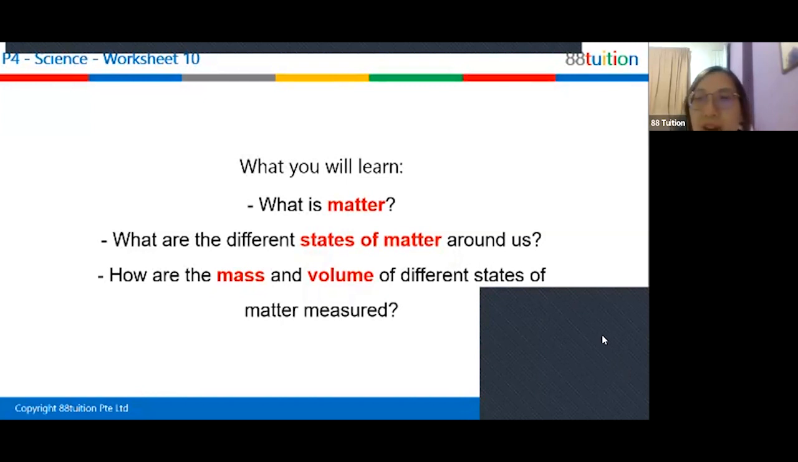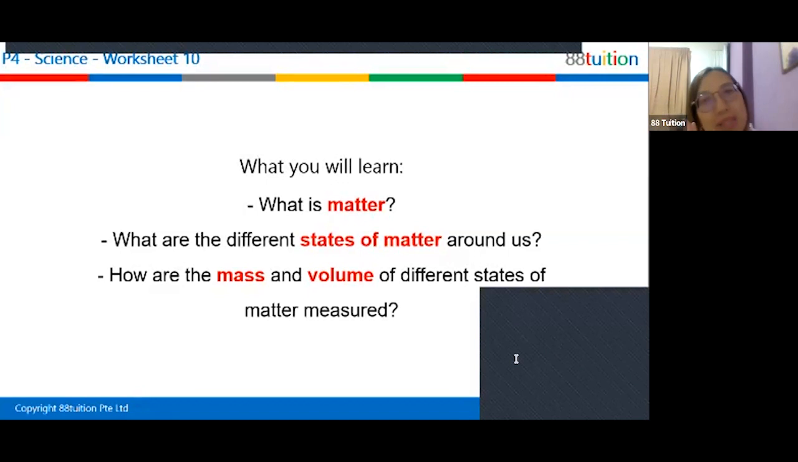Let me see if anyone has a perfect answer. I have a perfect answer from Jovan as well as Wen Xing. So you cannot tell me matter is everything. Not true. Matter is not everything. Later on, we will talk about things that are not matter. So basically, you must give me 2 points. Matter is anything, not everything, that must meet 2 conditions. There are 2 conditions, then I can call you matter.